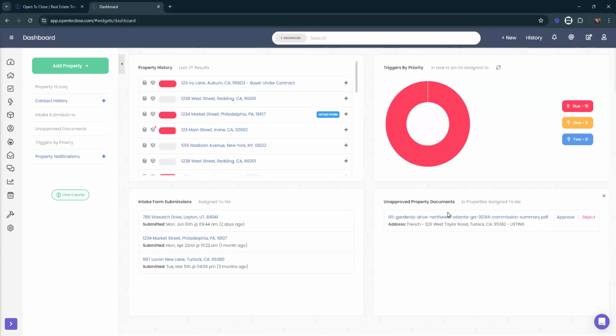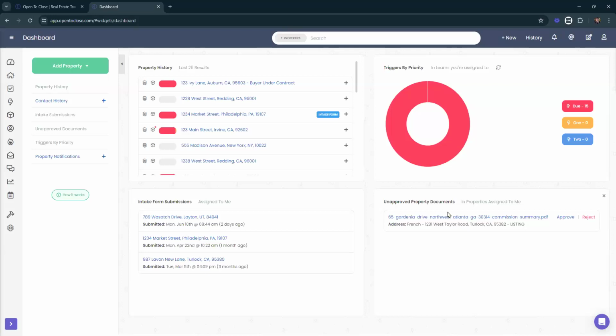We typically do not allow people who are still on trial to use the public intake form. The reason is that if you share that link and someone starts using it while you're on trial, they can very quickly use up all of your trial transactions. So keep that in mind. If you're on trial and you want to use the public intake form, that's one of the caveats: be mindful. You share that link, they fill it out, and we cannot give you those trials back.